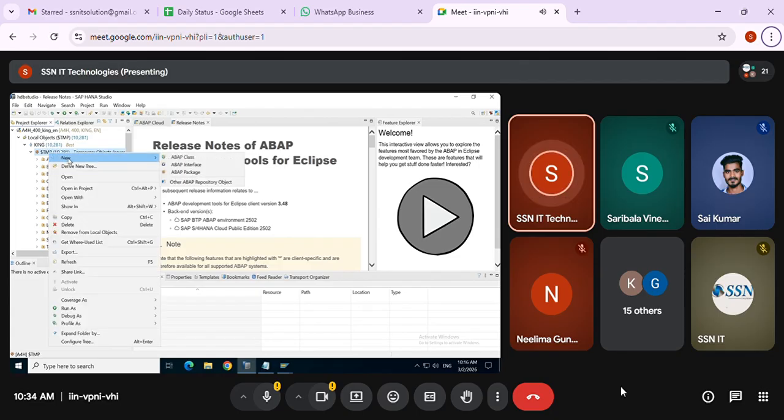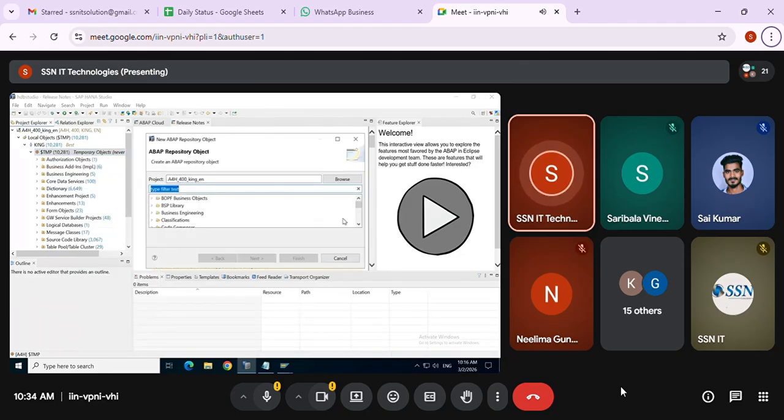Okay, new, other ABAP repository objects. If you go here, you can see all our objects will be visible here. Whatever you want to do, everything. So what we did in SE11, the transaction code where we can see all the dictionary objects, where can I do that here?